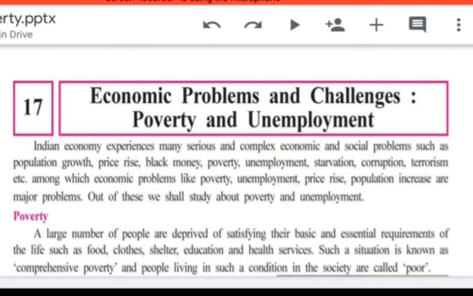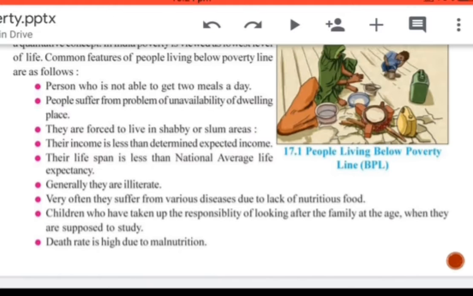Such a situation is known as comprehensive poverty. Comprehensive means absolute poverty, and the people living in such a condition are known as poor people. The condition is known as comprehensive poverty. So what is the definition of poverty? People who are deprived of basic and essential requirements like food, clothes, shelter, education and health service.